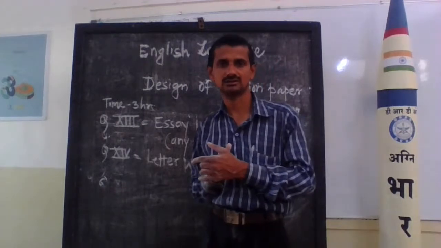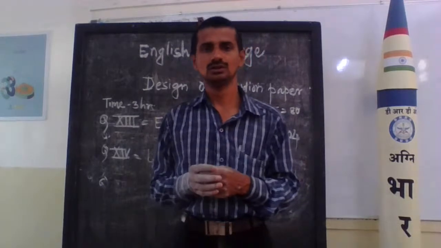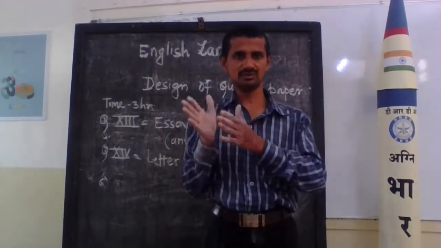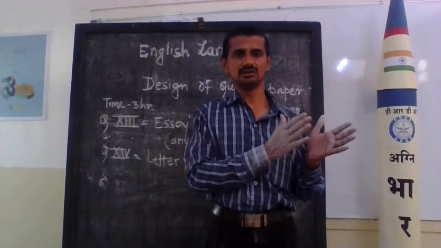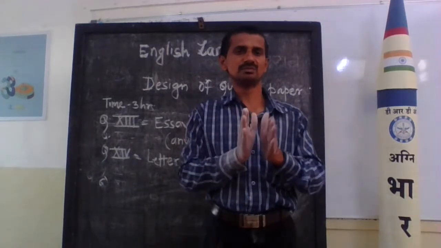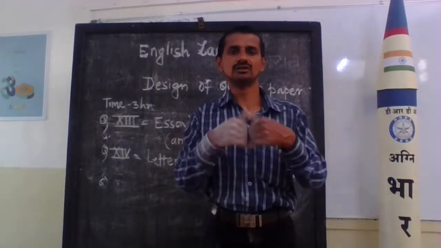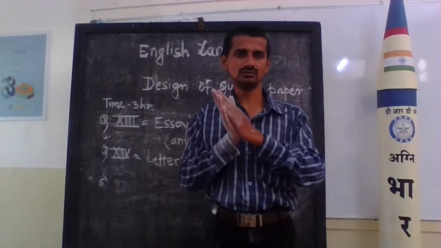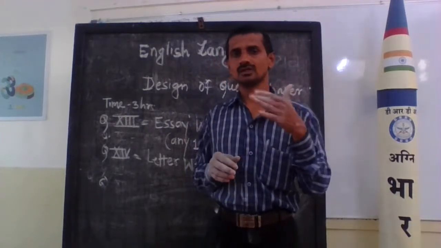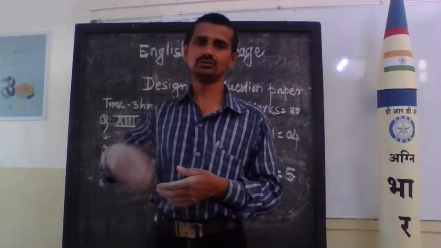What about the 20 marks? Tomorrow we'll discuss the 20 marks. FA1, FA2, FA3 and FA4 are each out of 50. We calculate the total marks, 50 plus 50 plus 50 plus 50 is 200 marks. Out of 200 marks we will convert into 20 marks, and then we send those marks to the board. Tomorrow we will discuss that, and then we turn to our lesson.